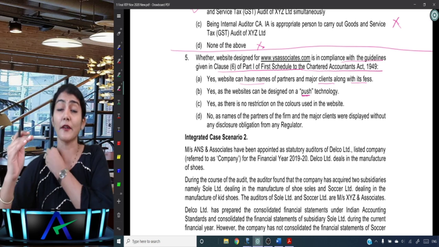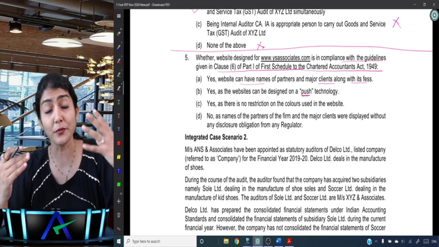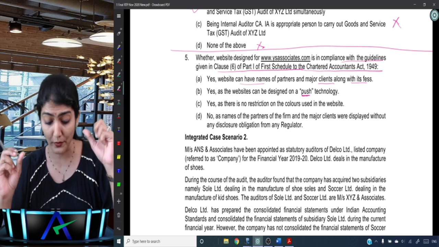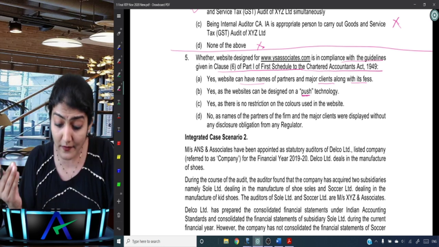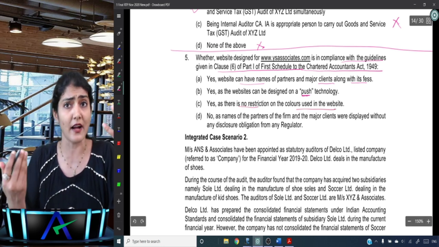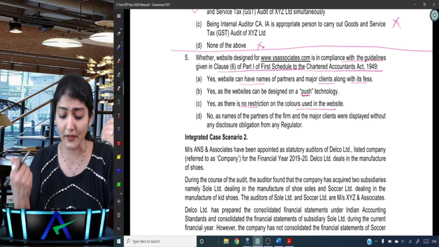No, it has to be run on the, right, which mode it is required to be run on? The push mode? No, on the pull mode. Okay, yes, as there is no restriction on the colors used on the website, right? So this is fine, there are no restrictions on the colors used on the website.